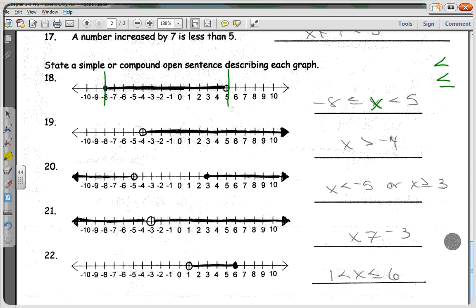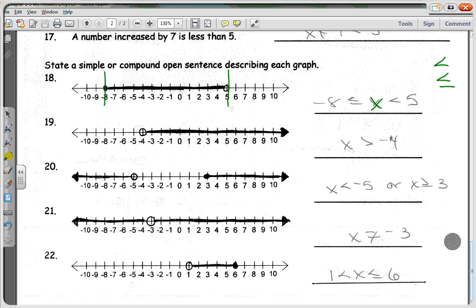How do you determine which symbol you use? You look at the dot. Is it open or closed at -8? Closed. What does closed indicate? That it can be that value, which is why you have -8 is less than or equal to X. Now look at the 5. Is it open or closed at 5? It's open, which means what?